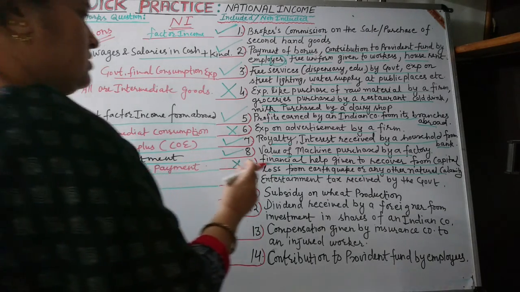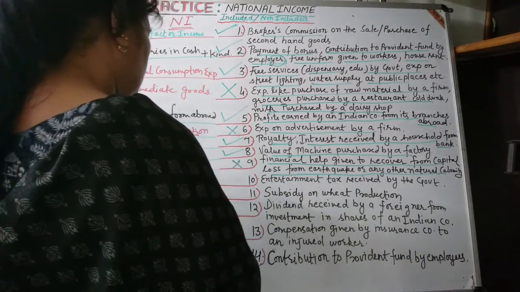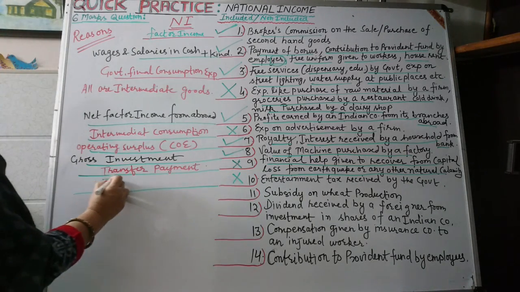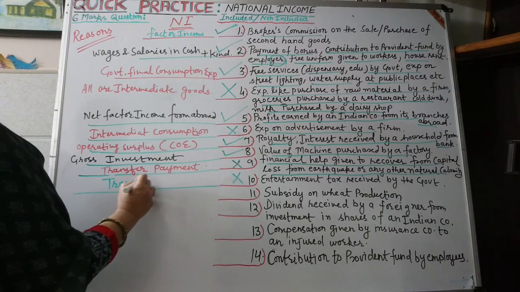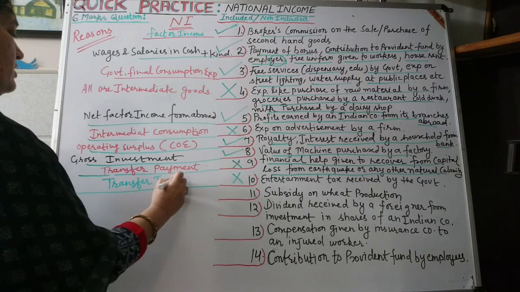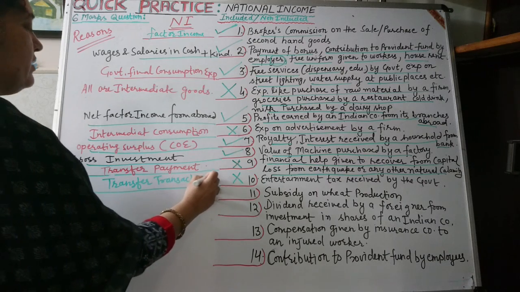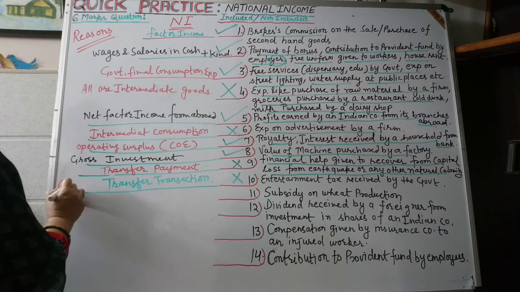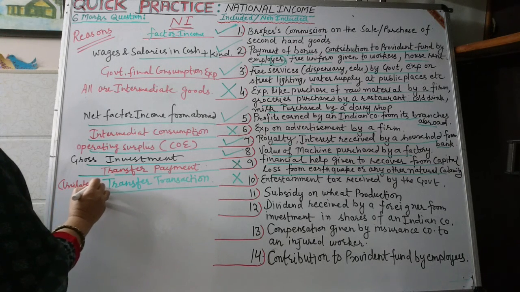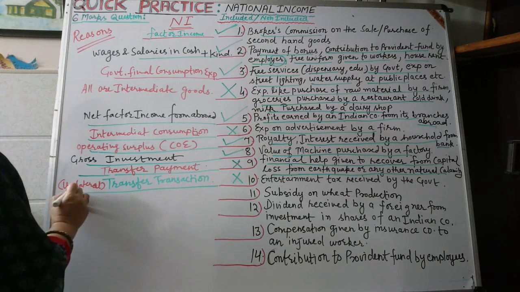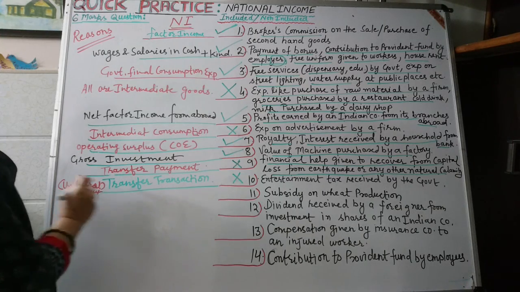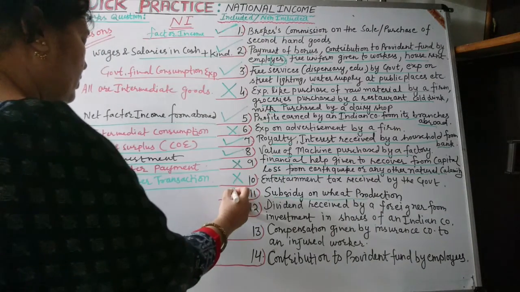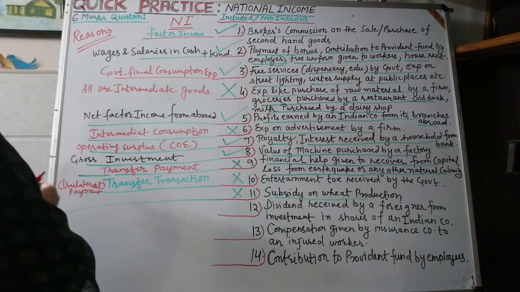Then entertainment tax received by the government will not be included in the calculation of national income because these are transfer transactions or transfer payments. These are unilateral payments. Transfer transactions means unilateral payment, one-sided payment. Then subsidies on wheat production will also not be included. These are also transfer payments.